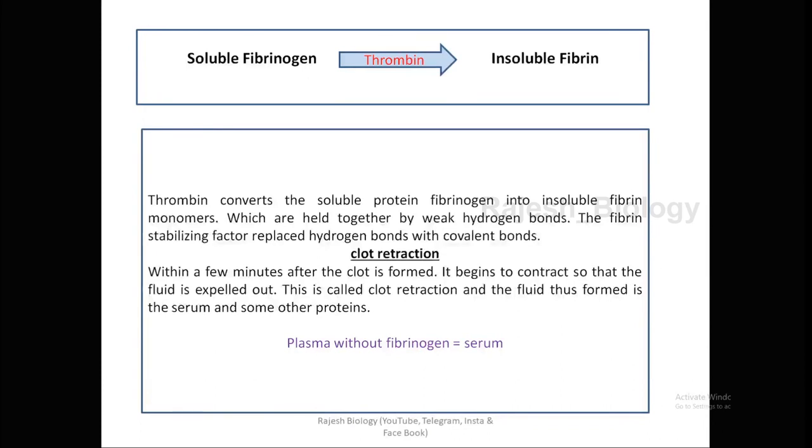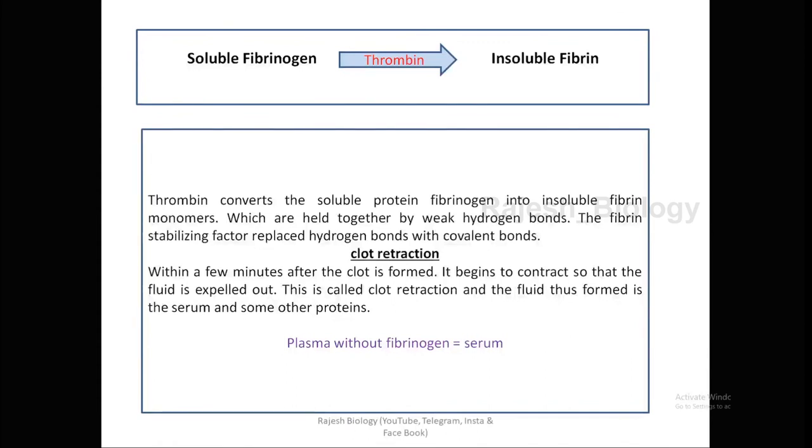And there is clot retraction. Clot retraction means that within a few minutes after the clot is formed, it contracts, because in the cytoplasm of platelets there are some contractile proteins, like muscles. They can contract, so platelets contract together and the fluid is expelled out. Whenever the clot is contracted, a pale yellow fluid comes out of it, and that fluid is known as serum. Serum is nothing but plasma without fibrinogen. You have to know this.